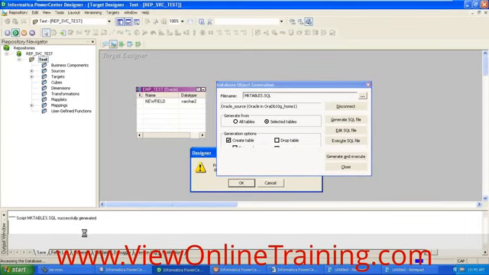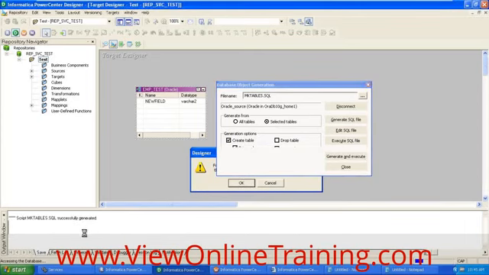Now if you want, you can verify that also. You can go to the database and verify whether this table was created in the database or not.